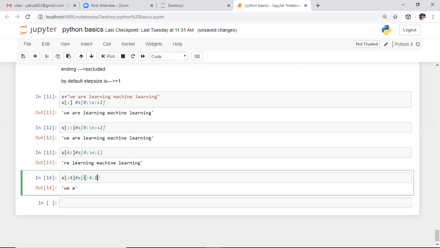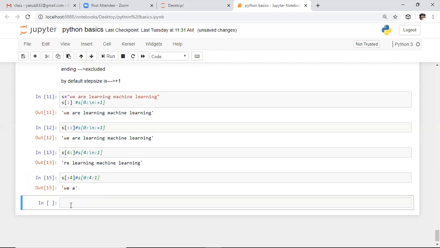As you are already aware, the starting index is always an included value. That's why it is including the character which is present at the 0th index. So it is printing the characters present at the 0th index, first index, second index, as well as third index. As you are already aware, the ending index is always an excluded value. So R is present at the 4th index, and we are not including that character in the output.